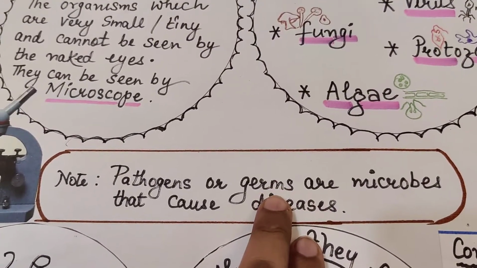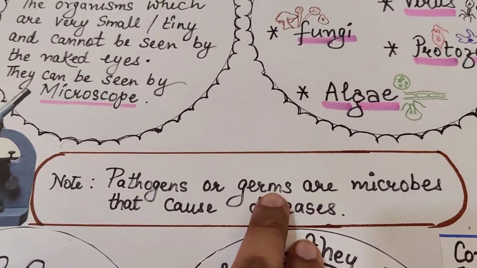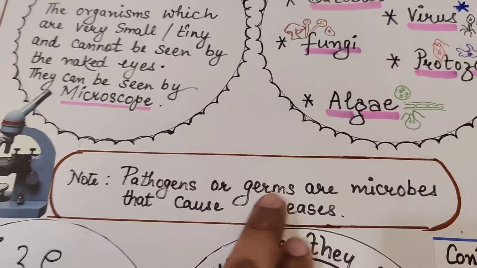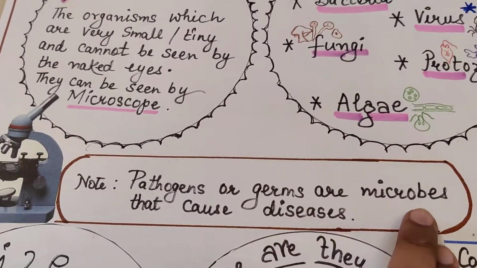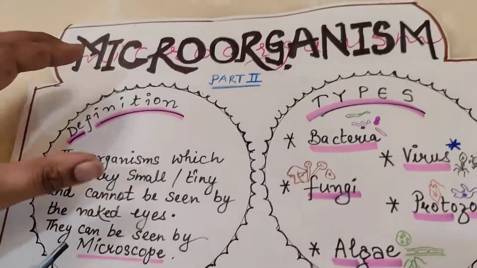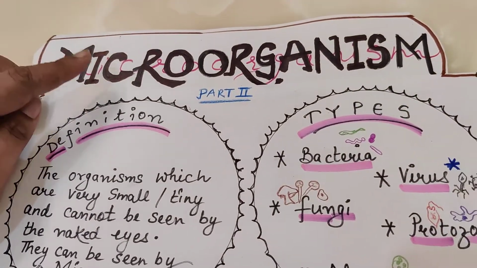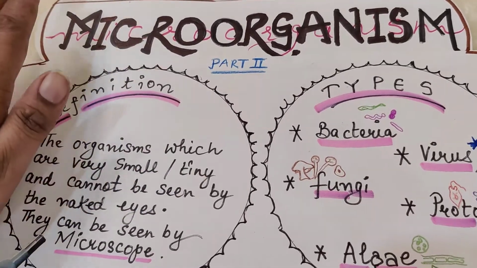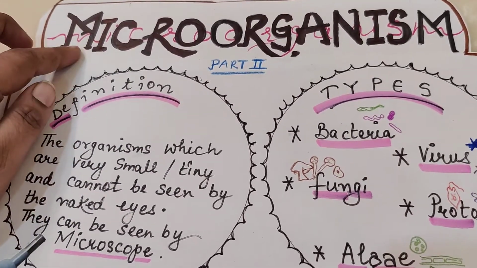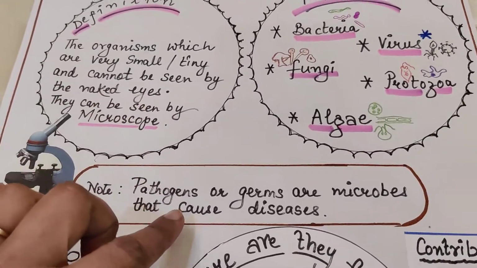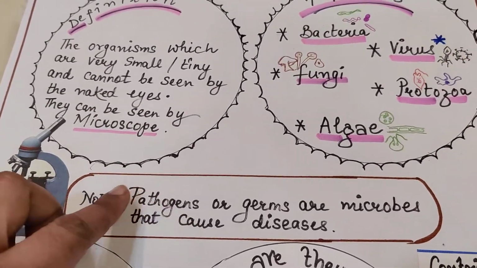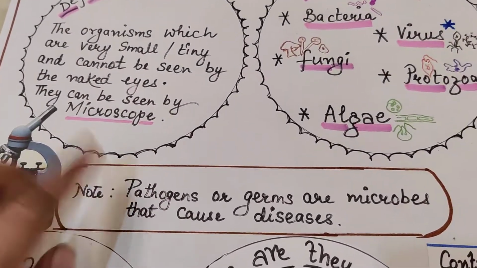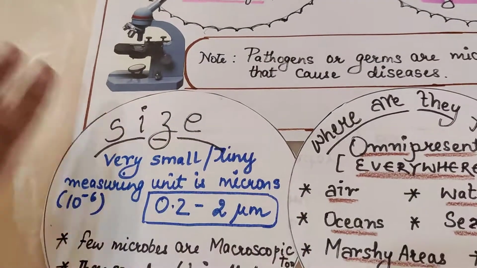Germs are possible causes of everything. And what are germs? Germs are disease causing microbes. Though microorganisms can be useful as well as harmful, which we will take up later on, for a small understanding you should know that microorganisms, if they are causing diseases, are referred to as pathogens.